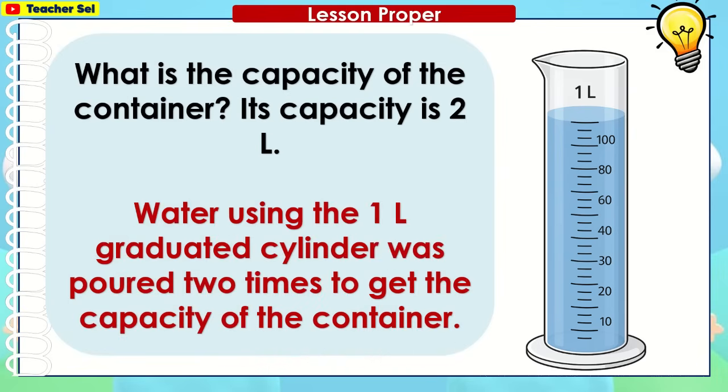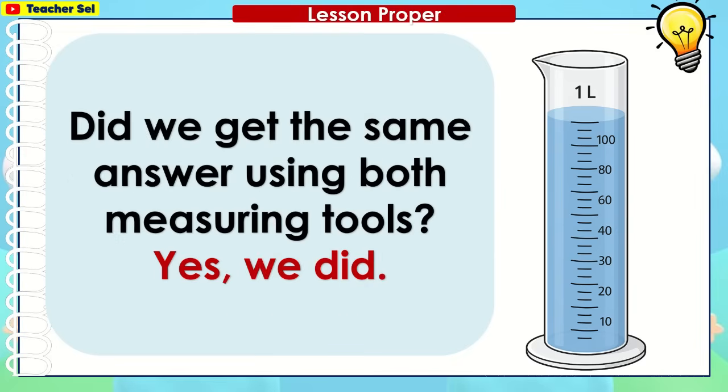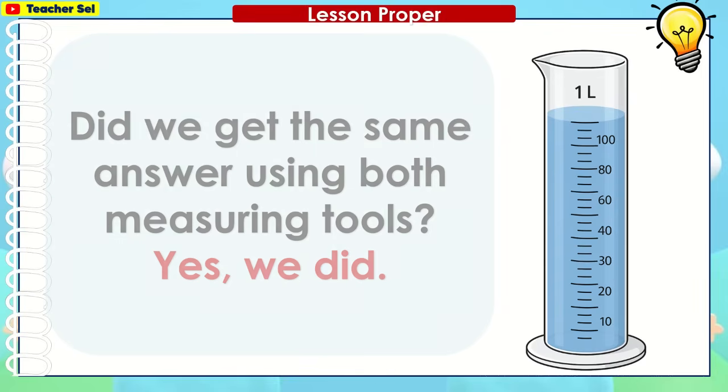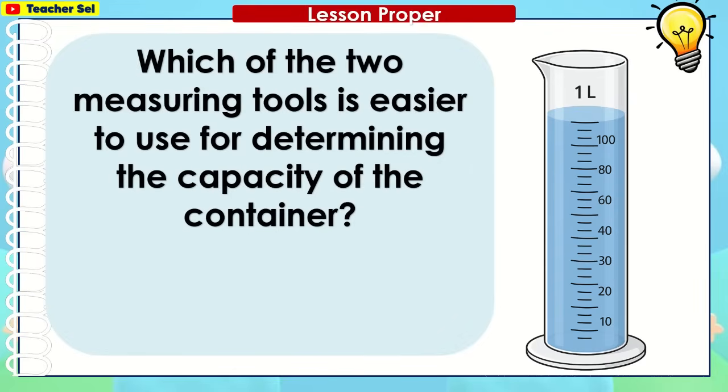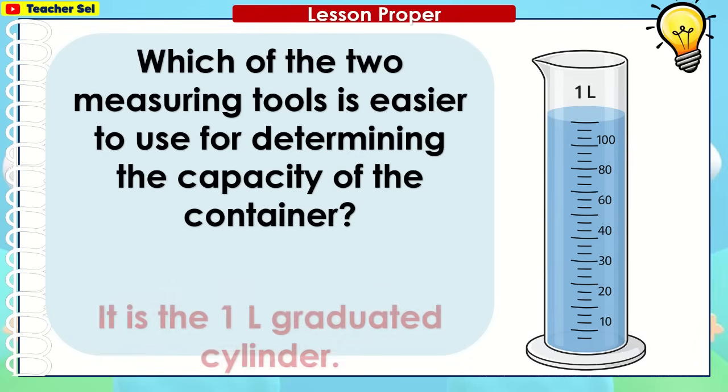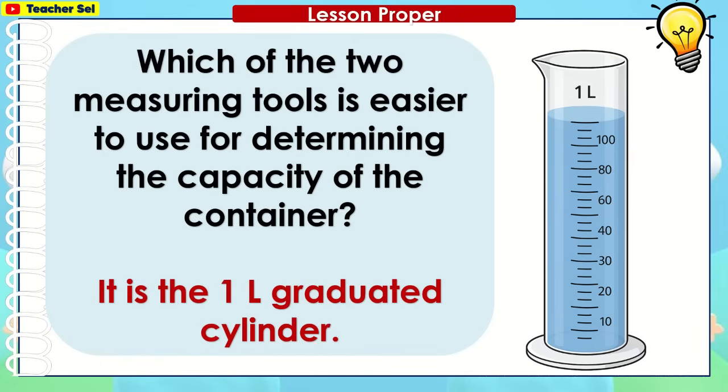Water using the 1 liter graduated cylinder was poured 2 times to get the capacity of the container. Did we get the same answer using both measuring tools? Yes, we did. Which of the 2 measuring tools is easier to use for determining the capacity of the container? It is the 1 liter graduated cylinder.